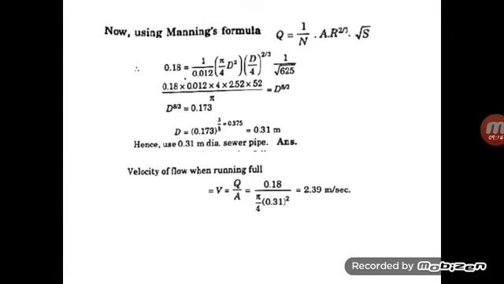Then the velocity of flow when running full, V, is equal to discharge by area. Discharge is 0.18, that is 4 times the dry weather flow, divided by pi d square by 4. By substituting the value of the diameter, 0.31, we get the velocity of flow as 2.39 meter per second.